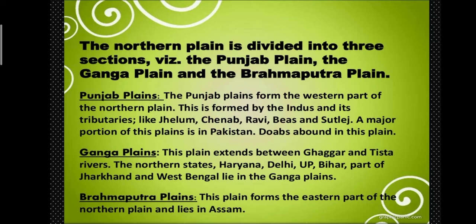This plain extends between the Ghaggar and Tista rivers. So this Ganga plain is situated in between the Tista river and the Ghaggar river. The northern states Haryana, Delhi, UP, Bihar, part of Jharkhand and West Bengal lie in the Ganga plain. Next, the Brahmaputra plain. This plain forms the eastern part of the northern plain and lies in Assam. So the northern plain is divided into the Punjab plain, Ganga plain and Brahmaputra plain.